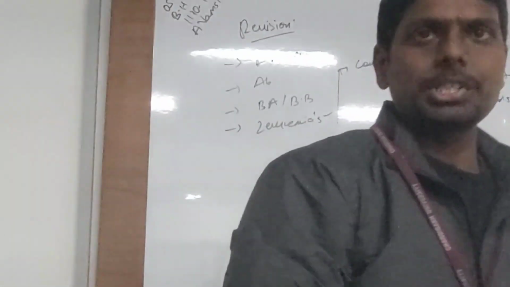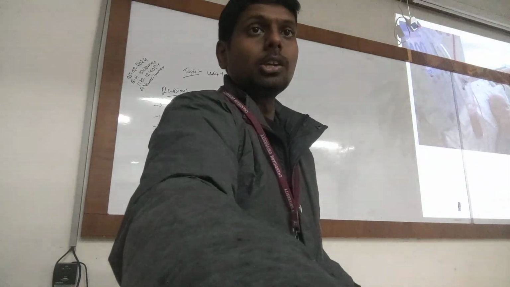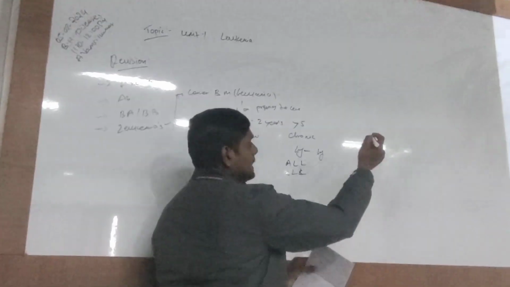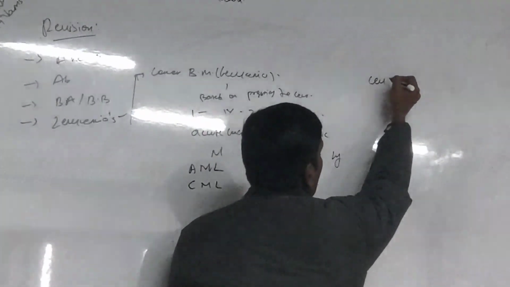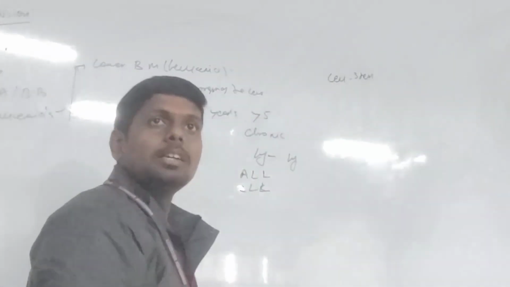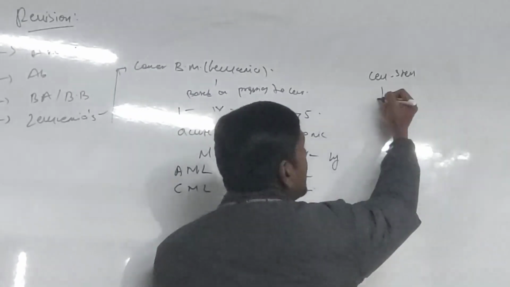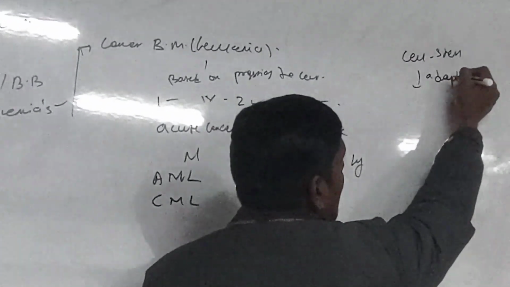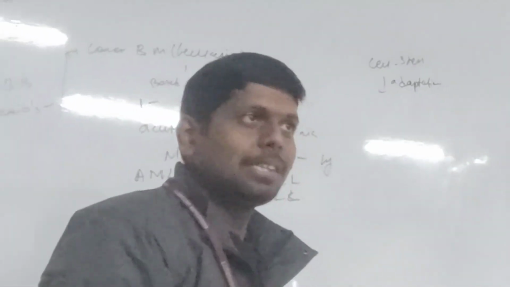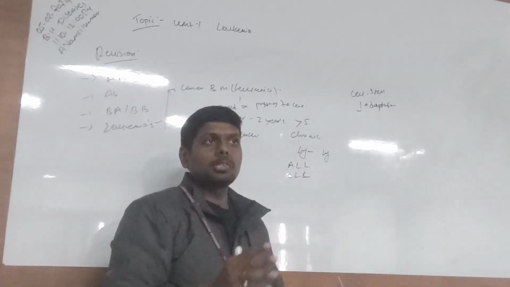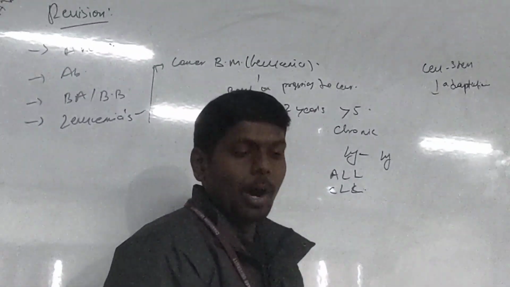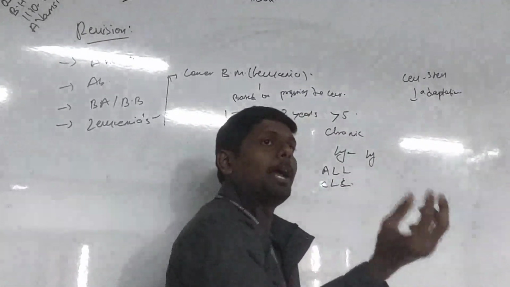Then we got an interesting topic, that is teratomas. Before discussing teratomas, I want to tell you one more thing, that is cell under stress. Stress can be anything: UV rays, microbes or anything. What will a cell under stress do? It will go for adaptations. The cell will try to compensate and cope with the stress, so the cell will adapt. What adaptations might the cell take?